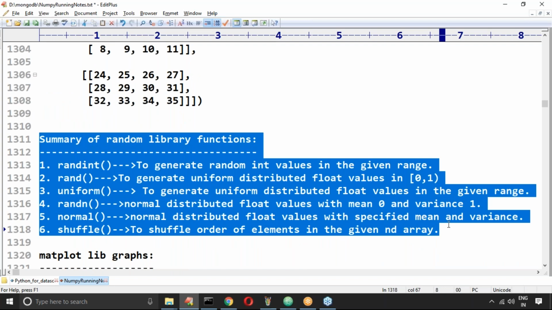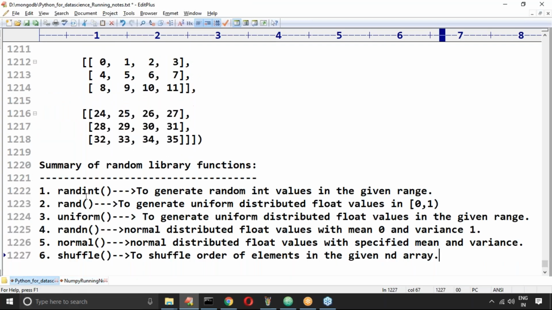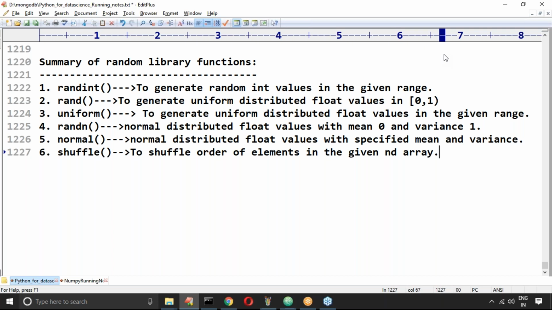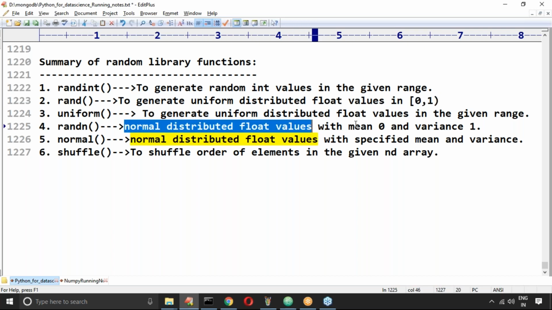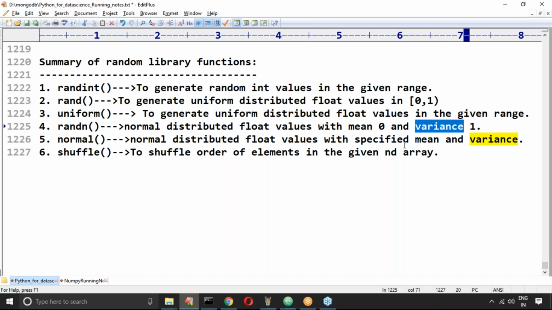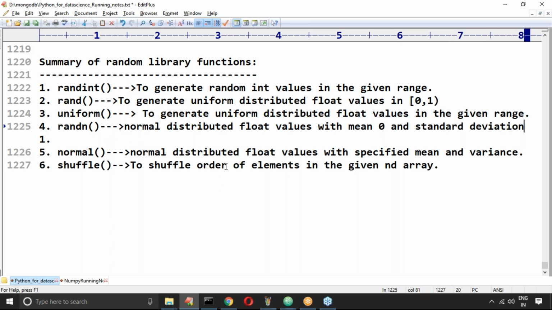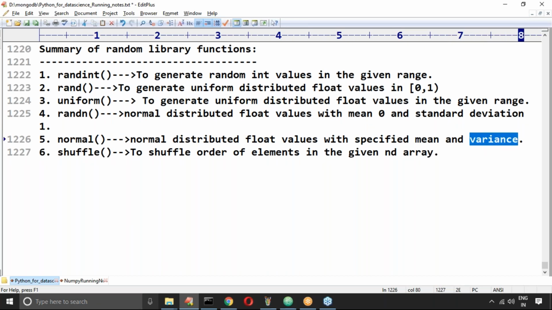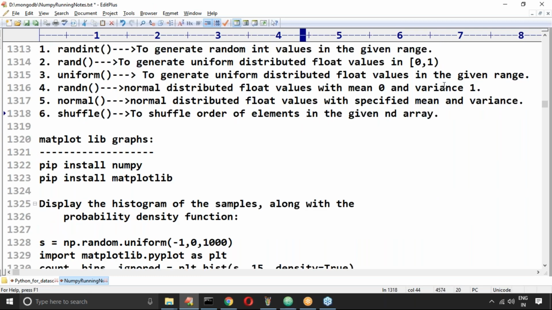All these things are not required to talk about. Yes, can you please observe randint, to generate random int values in the given range; rand, to generate a uniform distribution of float values in the given range; normal distribution values with mean 0 and standard deviation 1, or with the specified mean and standard deviation.